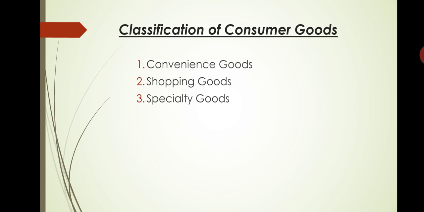While selecting the goods in a particular shop, they take considerable time to select the product. Take for example costly ready-made clothes, costly shoes, household furniture, refrigerators, washing machines, television sets, automobiles, electrical appliances, jewelry, some of the examples of shopping goods.